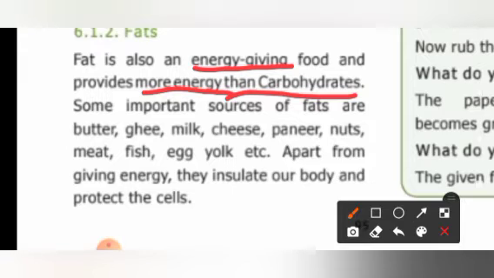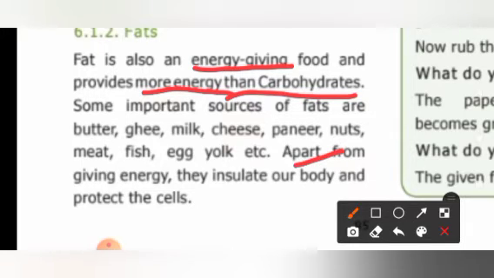Apart from giving energy, they insulate our body and protect the cells. So apart from the energy giving duty, what is the other work of fat? The fat insulates. Insulate means they work as a shield. They work as a shield, cover our body and protect our body cells. We have learned that our body is made up of cells. So these cells are protected by these fats.